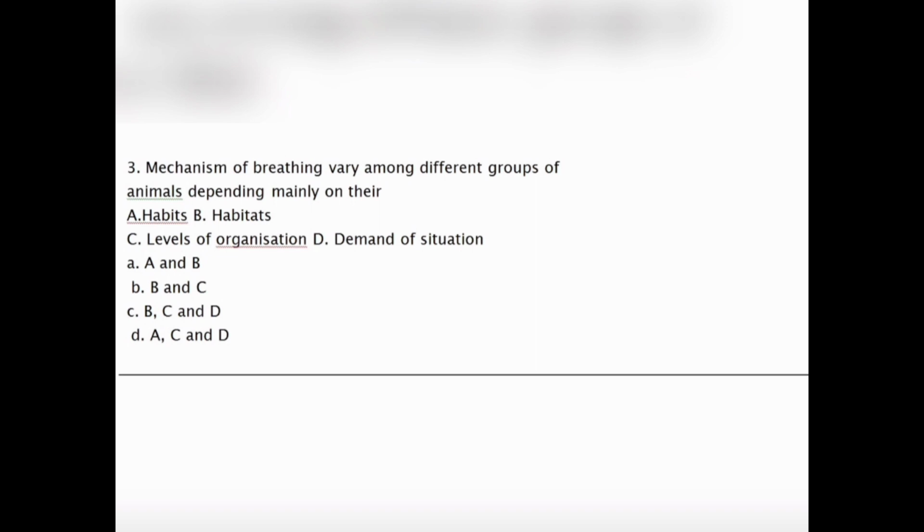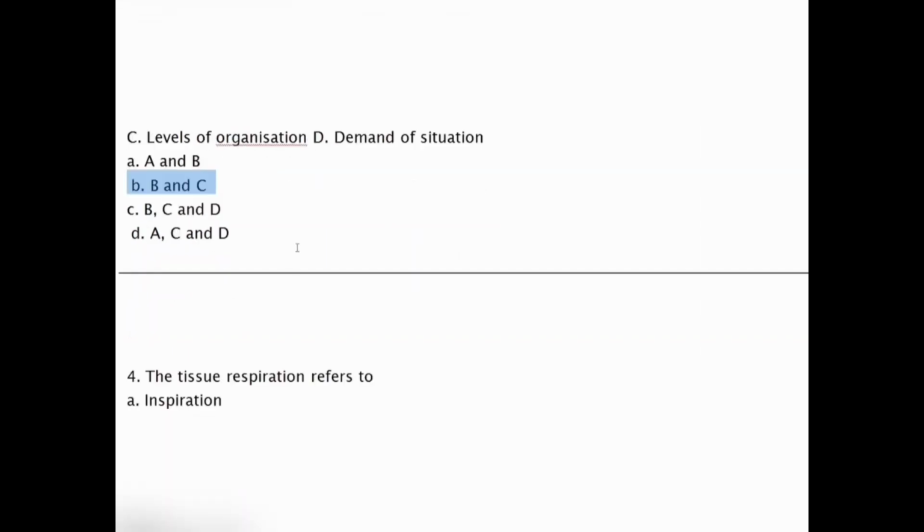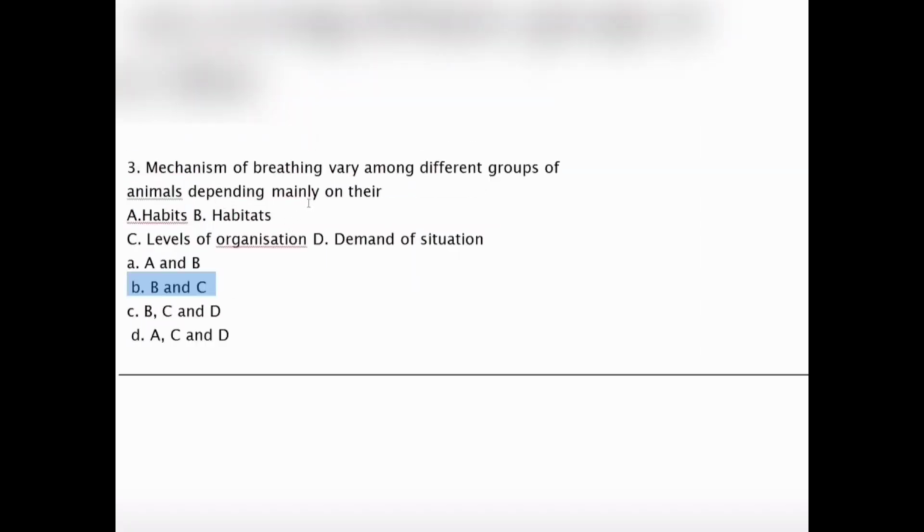Mechanism of breathing varies among different groups of animals depending mainly on: A. Habitat. B. Habitat and C. Level of organization. D. Demand of situation. Our correct answer will be option B, because the different groups of animals depend on the level of organization and their habitat. Moving to the next question, question number 4.